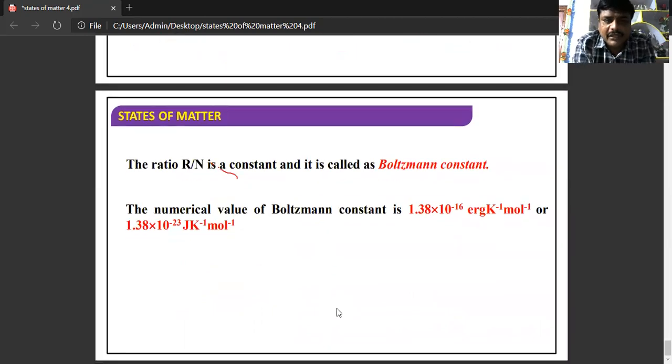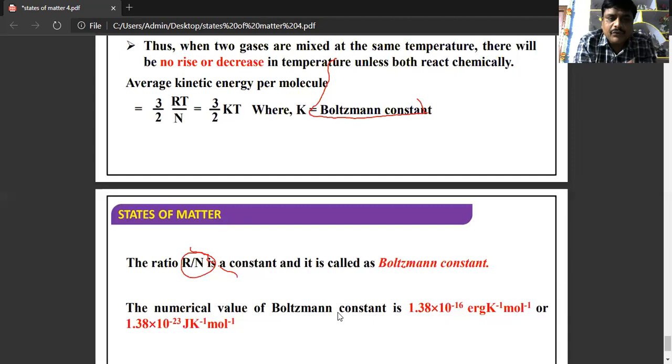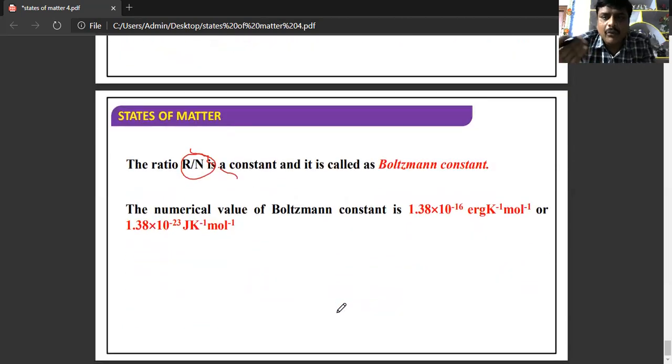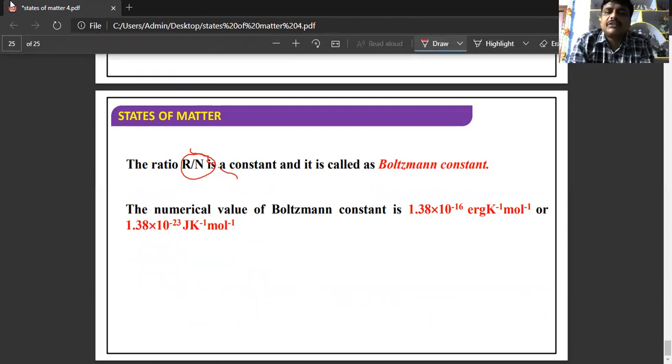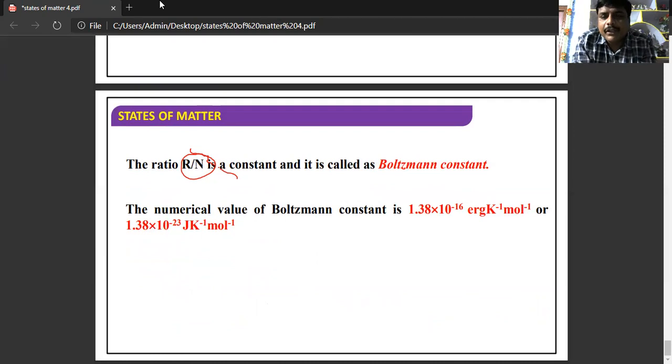The ratio is R by N. R is the gas constant and N is the Avogadro number, which is also a constant. A constant divided by a constant is another constant, known as the Boltzmann constant. Its numerical value is 1.38 × 10^-16 ergs per Kelvin per molecule, or 1.38 × 10^-23 joules per Kelvin per molecule. So this is about the deduction of kinetic energy from the kinetic gas equation. In the next class, we'll discuss the remaining topics.